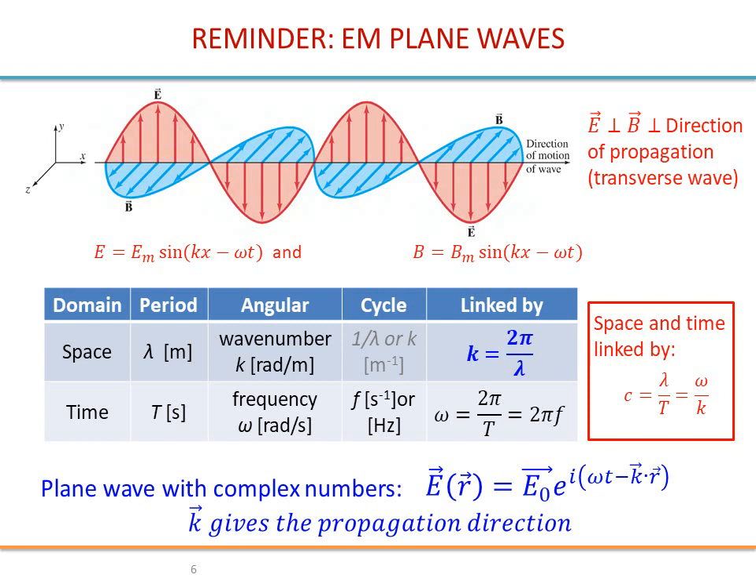For X-ray diffraction, we need to know what electromagnetic plane waves are. So this is a reminder. Okay, it is a transverse wave. You have the electric field and magnetic field changing in this way for a sine wave. E and B are perpendicular to each other and also to the direction of propagation. So it is a transverse wave.